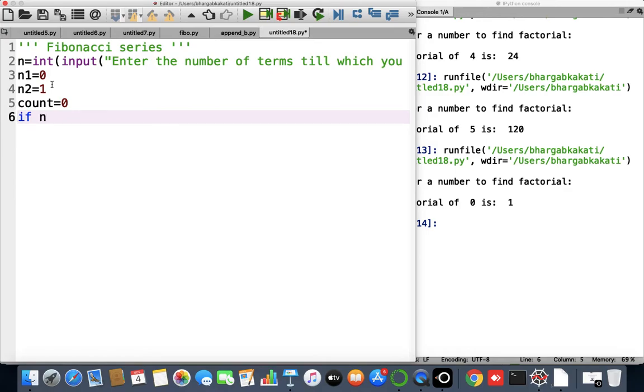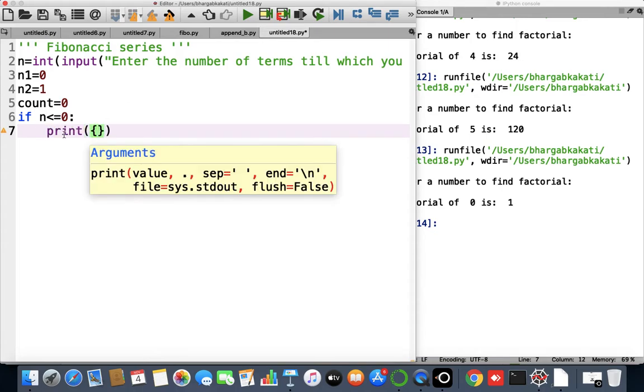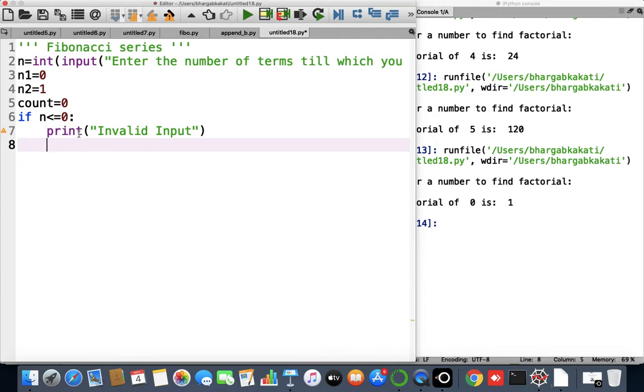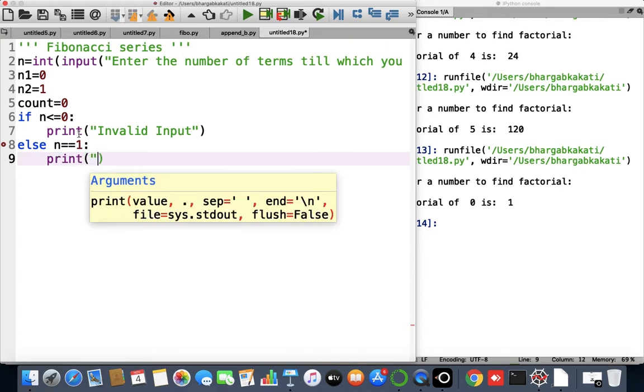After that, if n is less than or equal to 0. Now see, the user may give the input as negative, but the input cannot be negative because there should be at least one term. So if the user gives a negative input, we can filter it out by this condition, like if n is less than or equal to 0, print invalid input. Okay, after that, if the user gives the input as 1, so if n equals 1, then also no logic is required. We can directly display it like this: